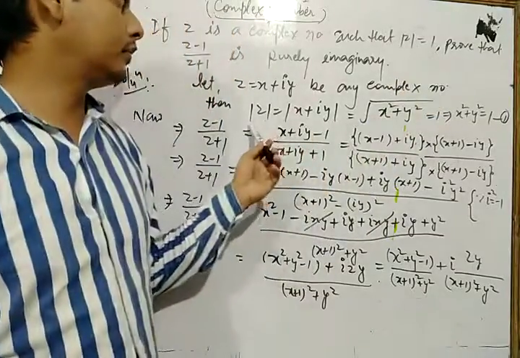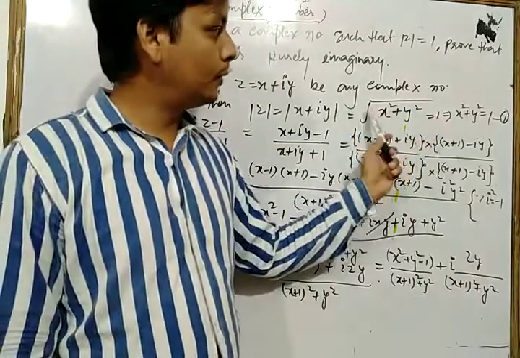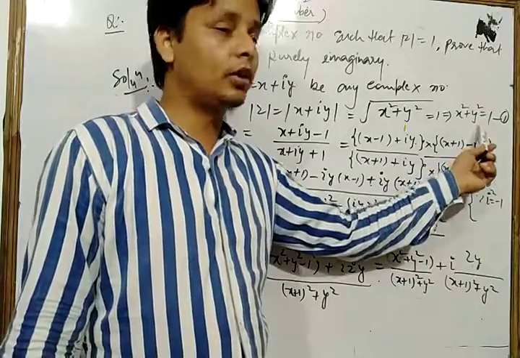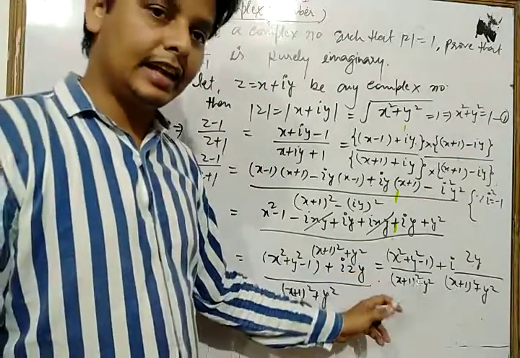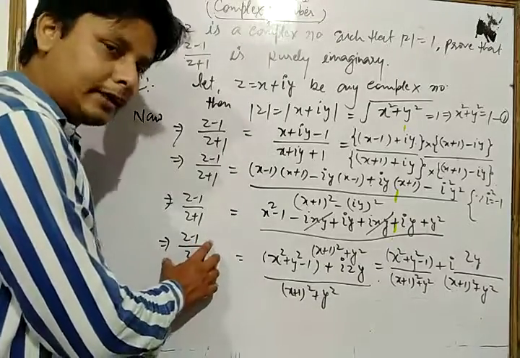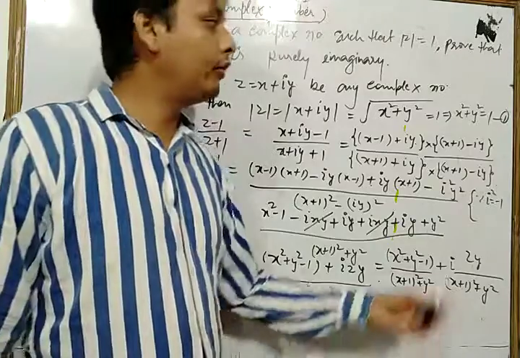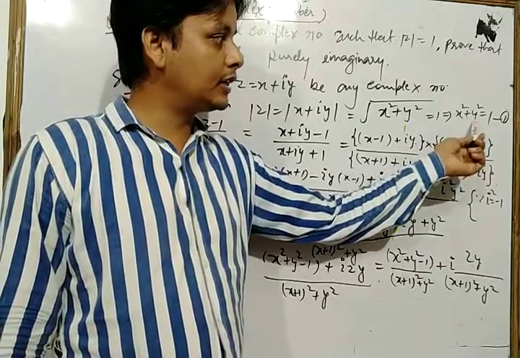Taking the square on both sides, we have x square plus y square equal to 1. Now in the value of z minus 1 upon z plus 1, we put x square plus y square as 1, using equation 1.